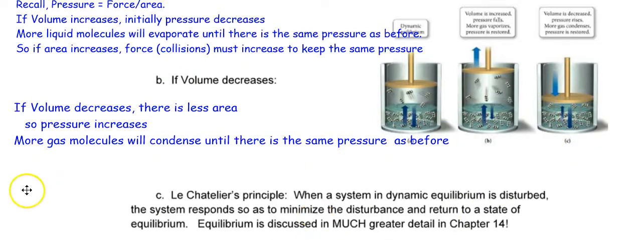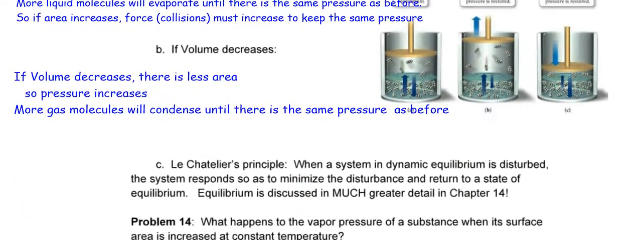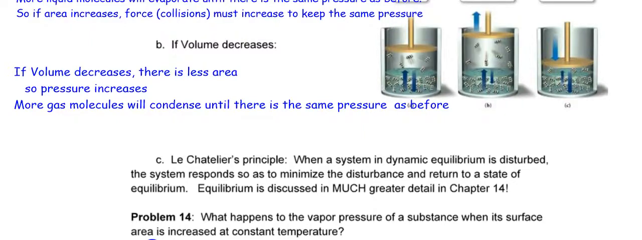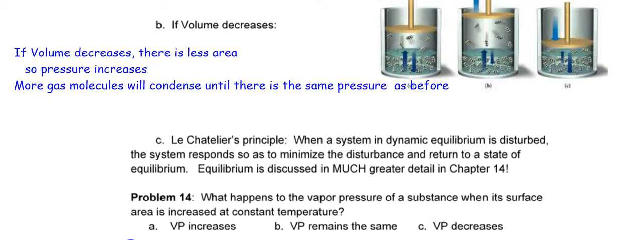Problem 14, though, says what happens to the vapor pressure of a substance when the surface area is increased at constant temperature. So what's going to happen? Well, let's think about this. Let me scroll down a little bit. I didn't talk about vapor pressure. I just talked about rate of evaporation and rate of condensation. So what happens to the vapor pressure of the substance when its surface area is increased? You have more evaporation. If you have more evaporation, you have more gas molecules. If you have more gas molecules, guess what? You're going to have more pressure. So the vapor pressure will increase. Okay, let's go to the next page.